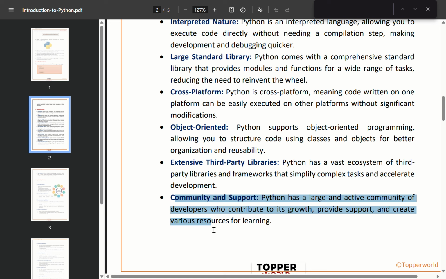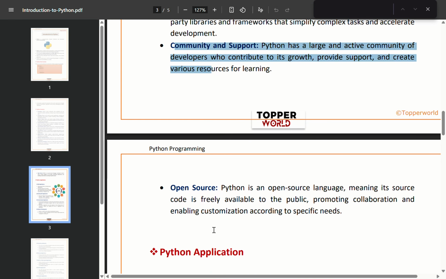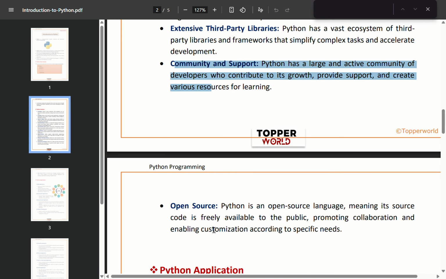Python has a large number of third-party libraries and frameworks. These libraries help developers build complex applications quickly and efficiently. Finally, Python has a large and active community that continuously contributes tutorials, tools, libraries, and support resources.